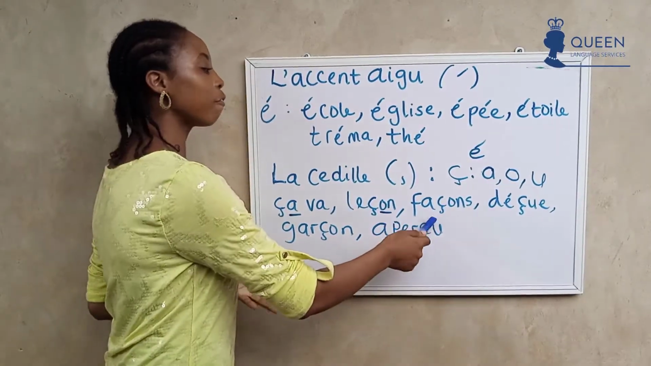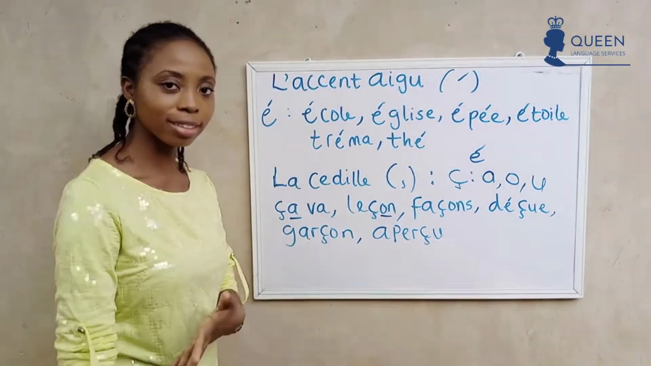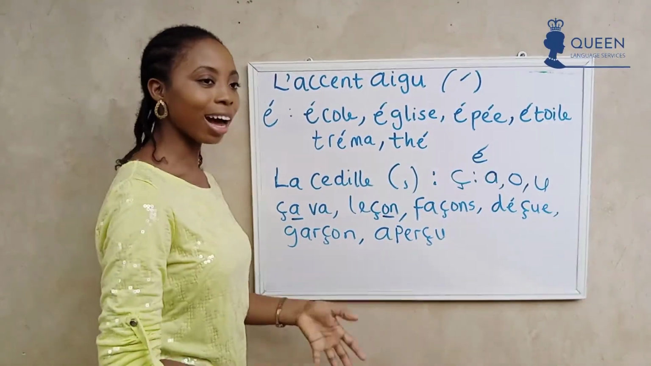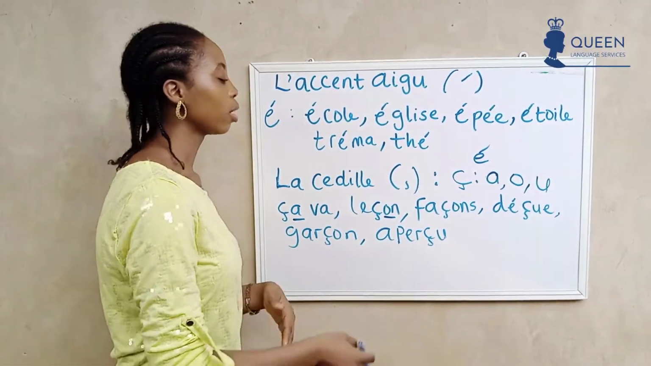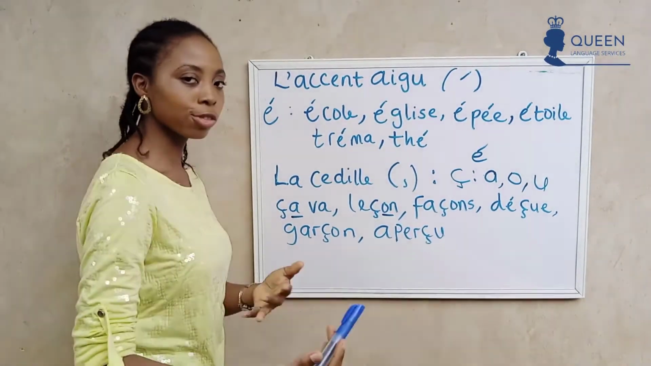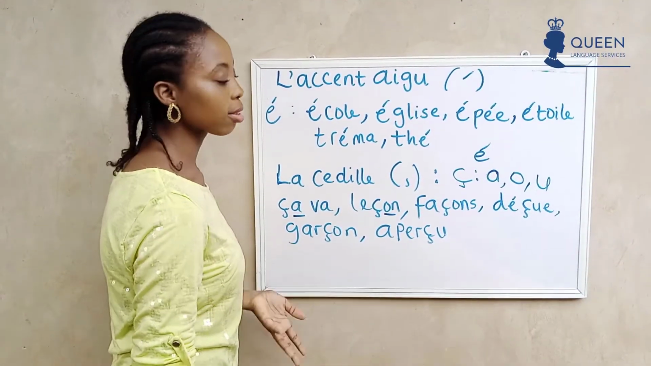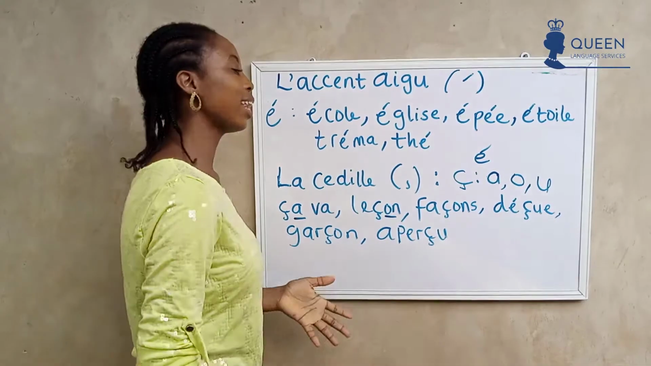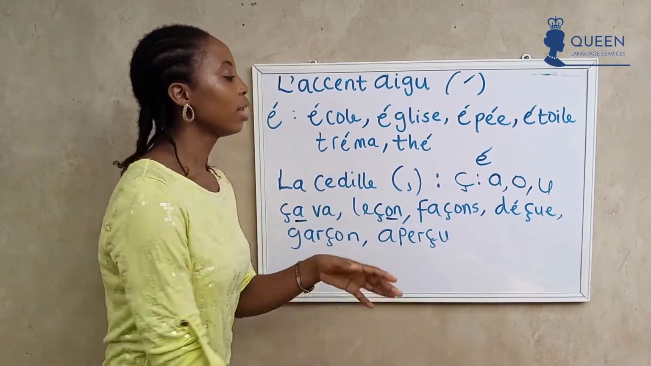We have it in façon. Leçon means lesson. Façon means manner or way of doing something. Façon. Can we hear the sound? We have it in words like déçue.